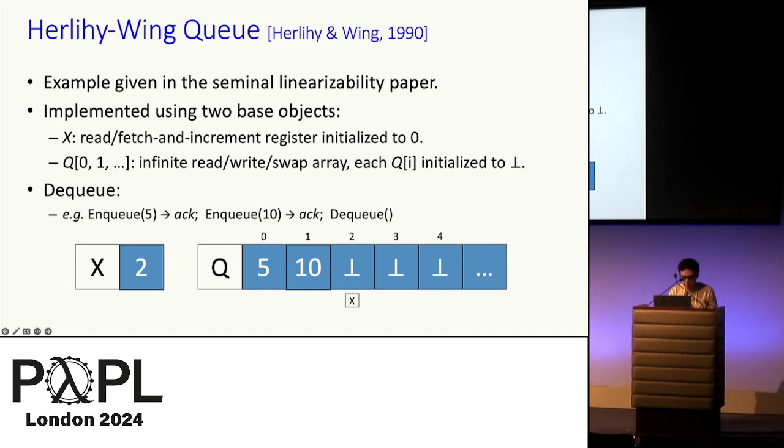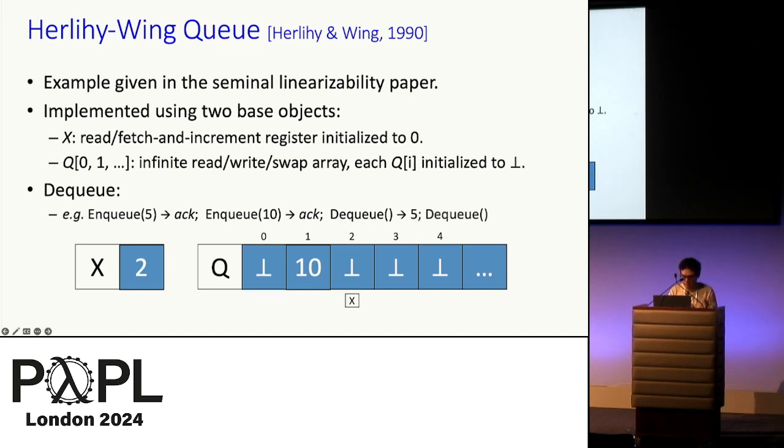As for the DQ, we first read X into a local register L, and then start a loop from 0 to L with the looping variable J. We loop until we reach either L or find a non-bot element QJ. And in this case, Q0 is non-bot because it is 5, so the process swaps bot into its place and then returns the retrieved value, here, that value being 5.